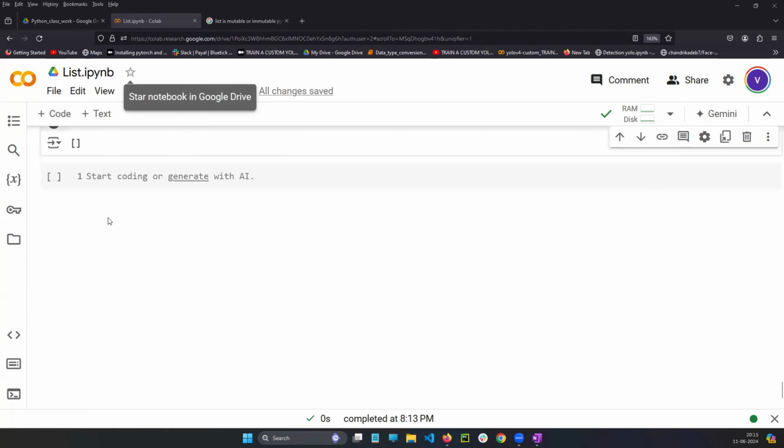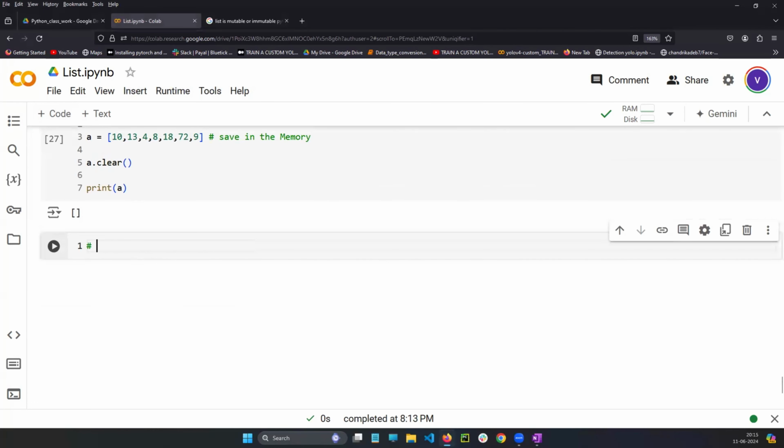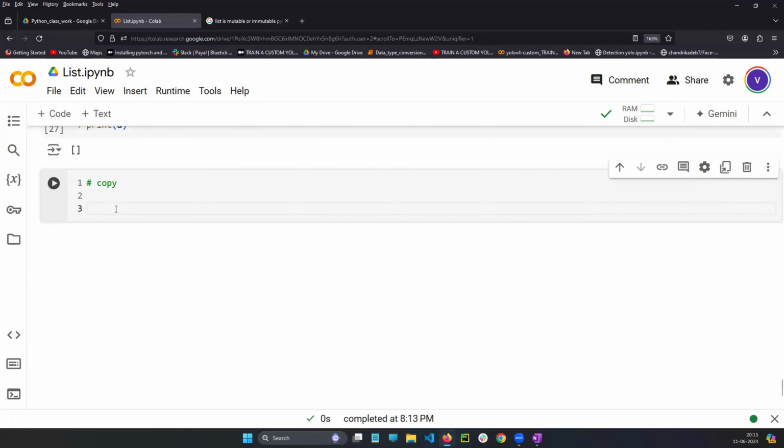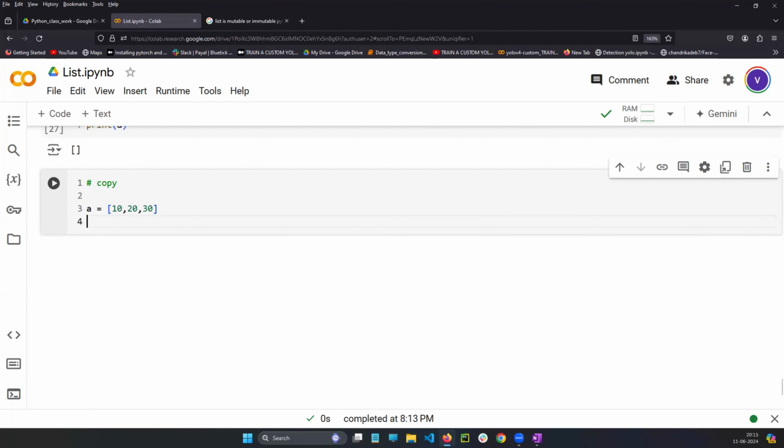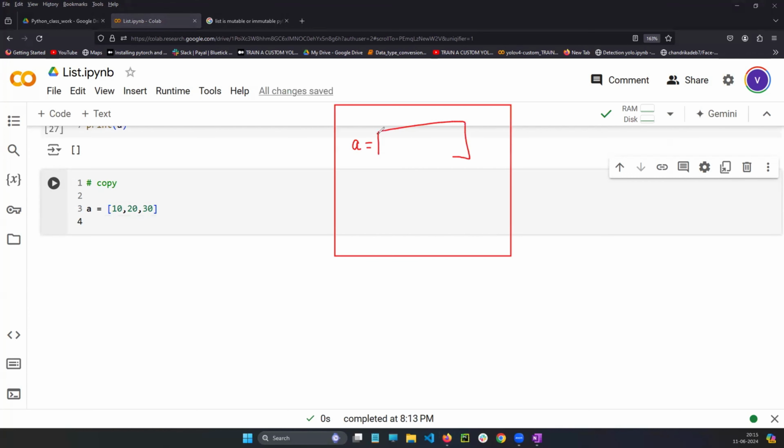Okay. So what is the last one? The last one is copy. Very, very important. I'm telling you, please listen very carefully. Suppose I am writing A equals to 10, 20, 30, simple. Guys, please listen very carefully. A equals to 10, 20, 30.